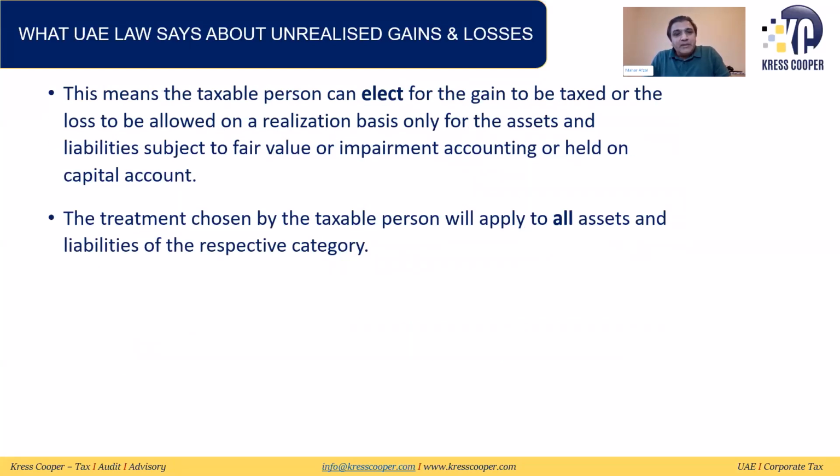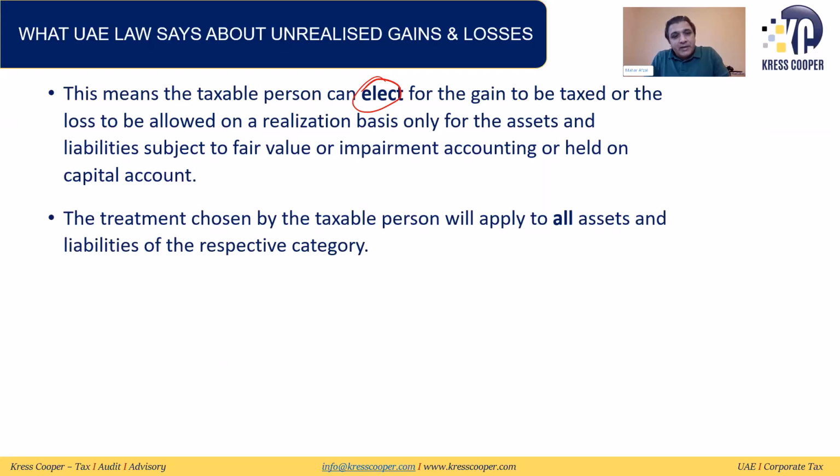So this means that the person can opt to be subject to tax. This is not compulsory. The person can elect to be subject to tax on realization basis. If the person is not electing to be taxed on realization basis, then the person will keep paying tax on unrealized gain by the end of every year.